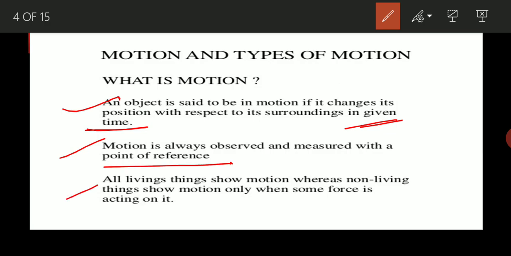As we all know, movement or motion is also a characteristic of living beings, so we can say that all living beings show motion. Non-living things also show motion, but they cannot move by themselves. They can move only when we apply some kind of force on them. So we can say that non-living things can also show motion if any kind of force is applied on them. Clear? So you are understanding what is motion?